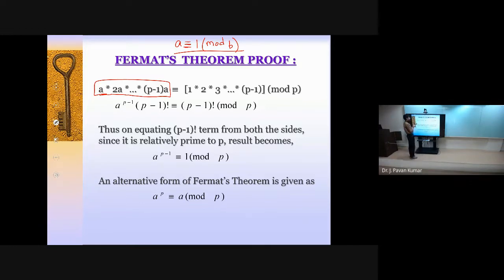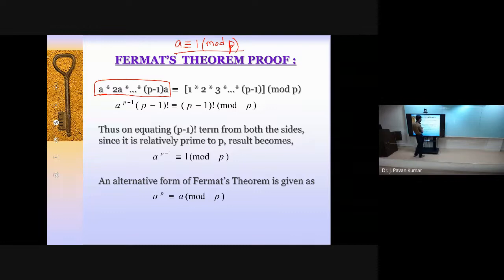Now what we can deduce from this is that all these numbers can be written as A into 1 mod B. What is the B value?